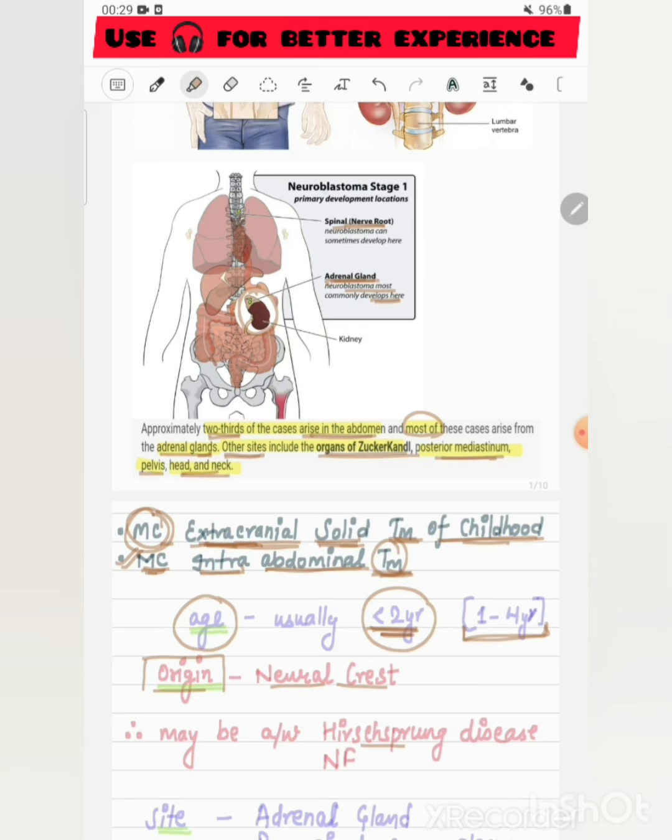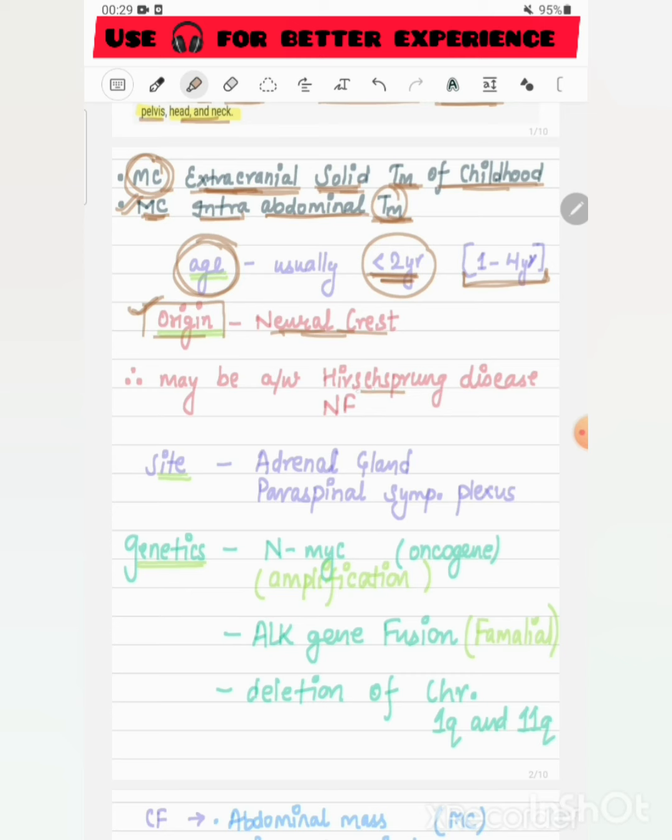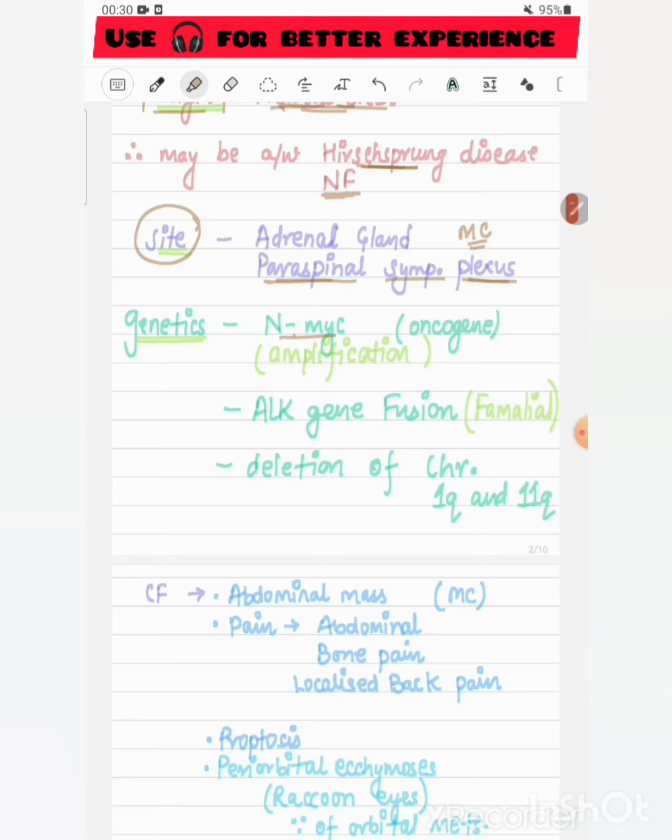Other diseases which arise due to neural crest cell problems may be associated with neuroblastoma, like Hirschsprung disease and neurofibromatosis. Its most common site is the adrenal gland and sometimes the paraspinal sympathetic plexus. Genetics: the MYCN gene is an oncogene whose amplification can lead to neuroblastoma. ALK gene fusion is associated generally with familial neuroblastomas, along with deletion of chromosome 1q and 11q.